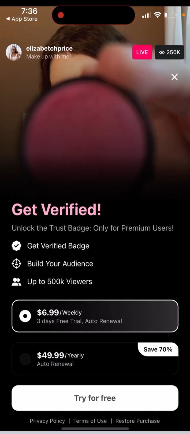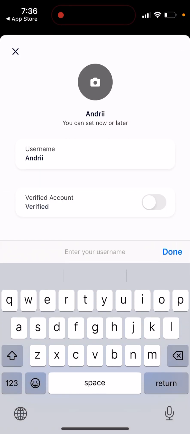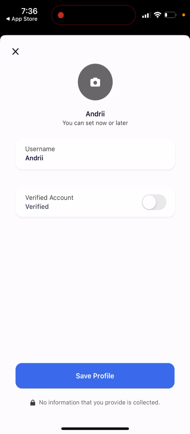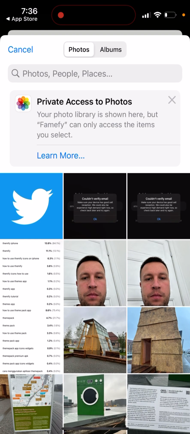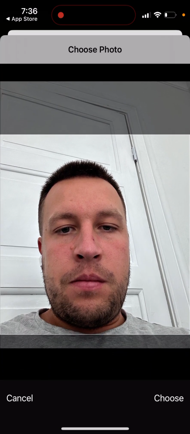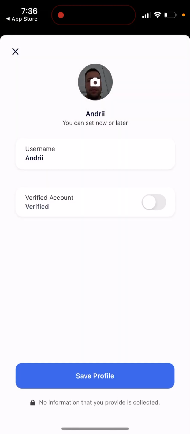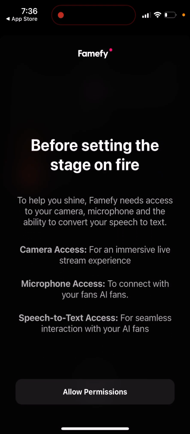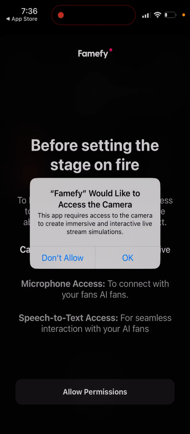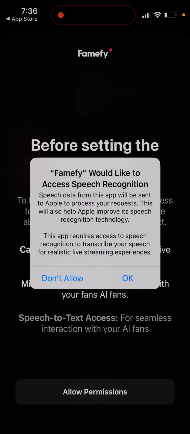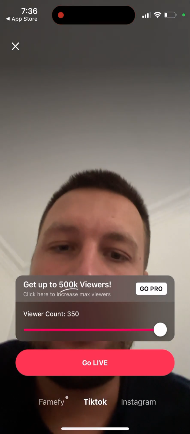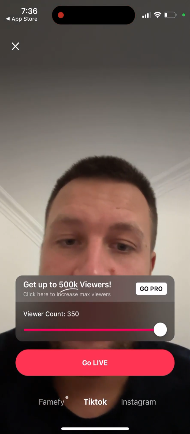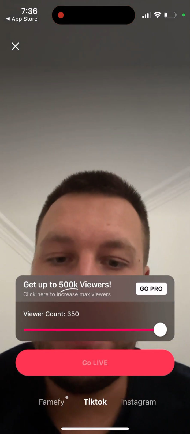So then you just set up your username. You can, for example, set, okay, I want a verified account, but that's a premium feature. You can also upload your profile picture. So for example, I just have my profile picture, which you can add here, and then you can just go live to see what it will look like. So then I just need to give permissions. And then, go live.